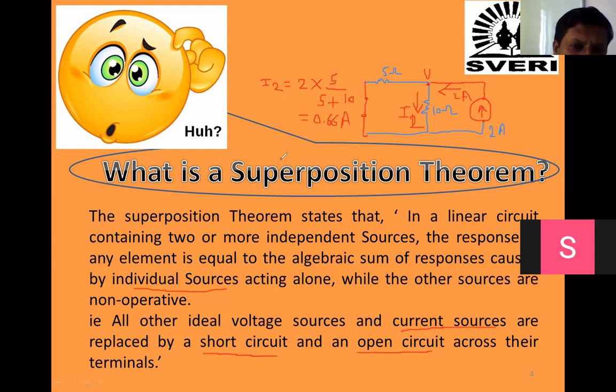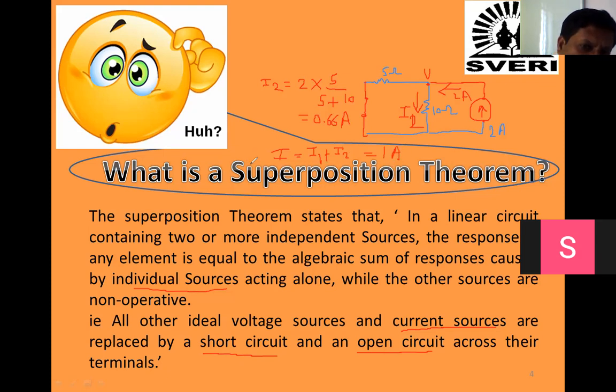Now finally, by superposition theorem we have to take the algebraic sum. The algebraic sum means we have to find I. So I is the current passing through the 10 ohm due to all sources acting simultaneously, equal to I1 plus I2. I1 is 0.33 and I2 is 0.67, so it will give 1 ampere. So this is your answer.